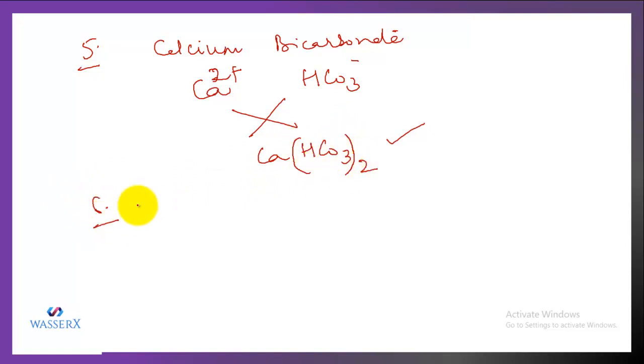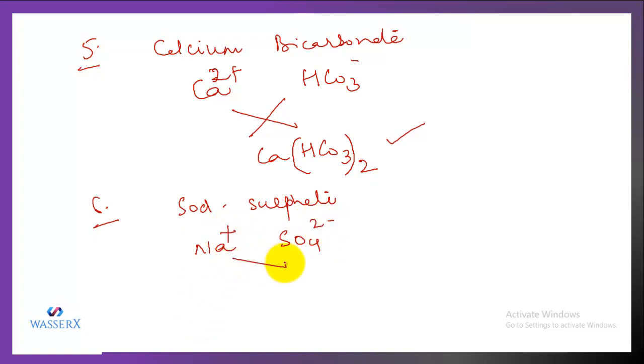Let's look at another formula. Let's say we need to write for sodium sulfate. So sodium is Na and sulfate is SO4 2 negative. The valency for sodium is Na positive. So when we crisscross, we will have NaSO4 in the same manner.